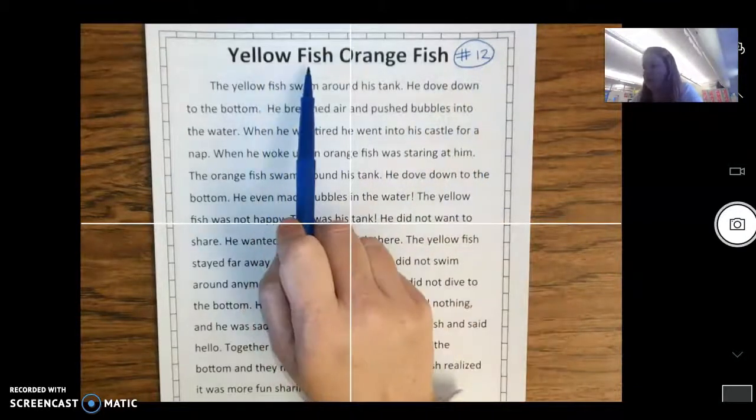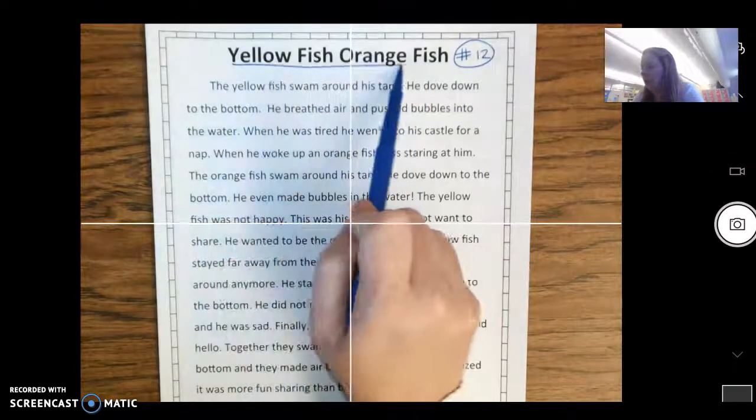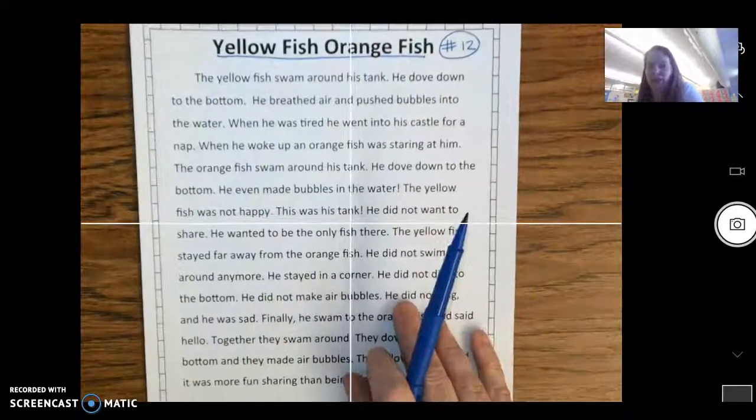Okay? So, it's called Yellow Fish, Orange Fish. That's the name of our title, Yellow Fish, Orange Fish. So, let's read our story first.